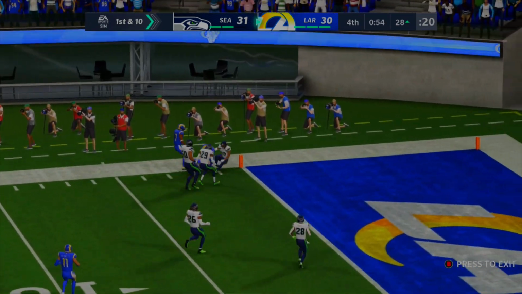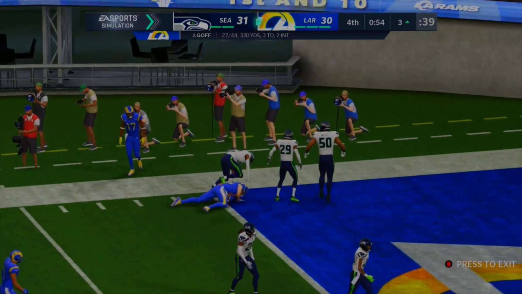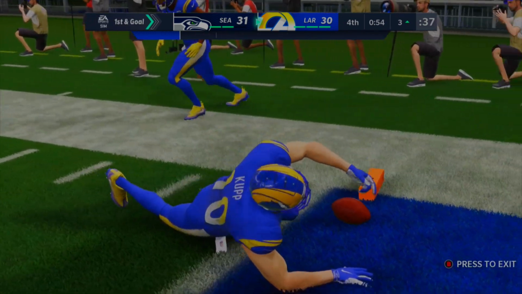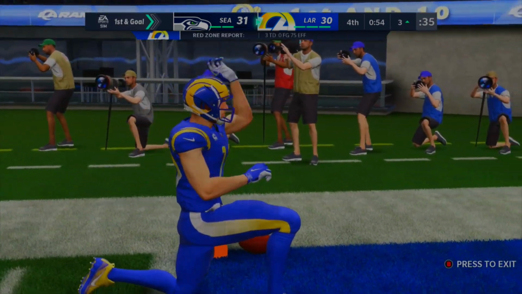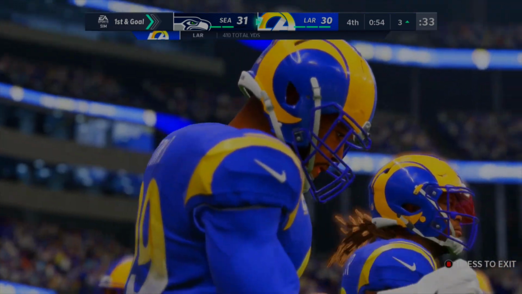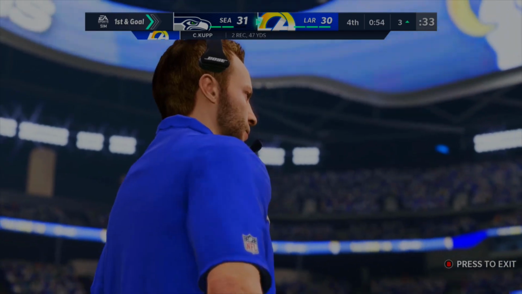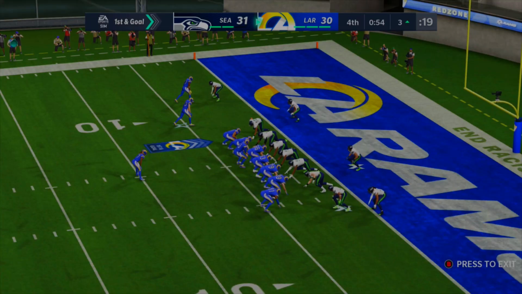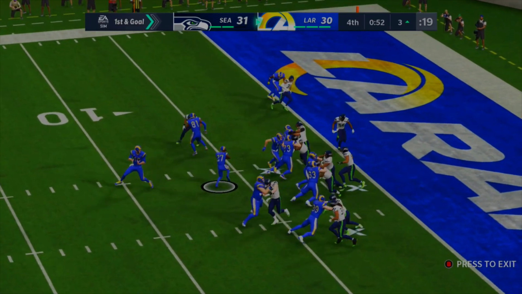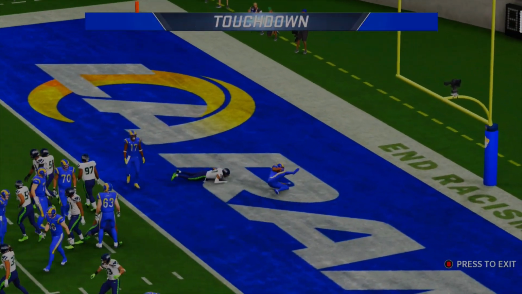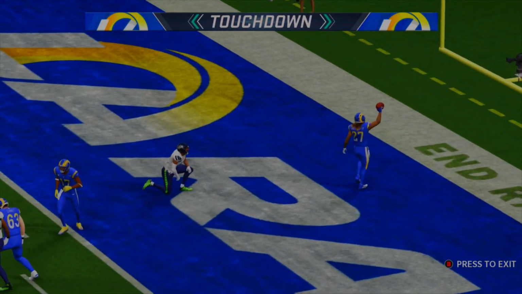He's going to get a block, and Cooper Kupp is going to make his way to the 3-yard line. Trying to dive in for the pylon. They can't quite make it, but that's first down and goal for the Rams. And the Rams are in business to take a 6-point lead, at most 7 or 8. All right, Jared Goff lines up under the center. We have a back. Hands it off. And he's going to walk in like it's nothing. And that's a touchdown from the LA Rams.